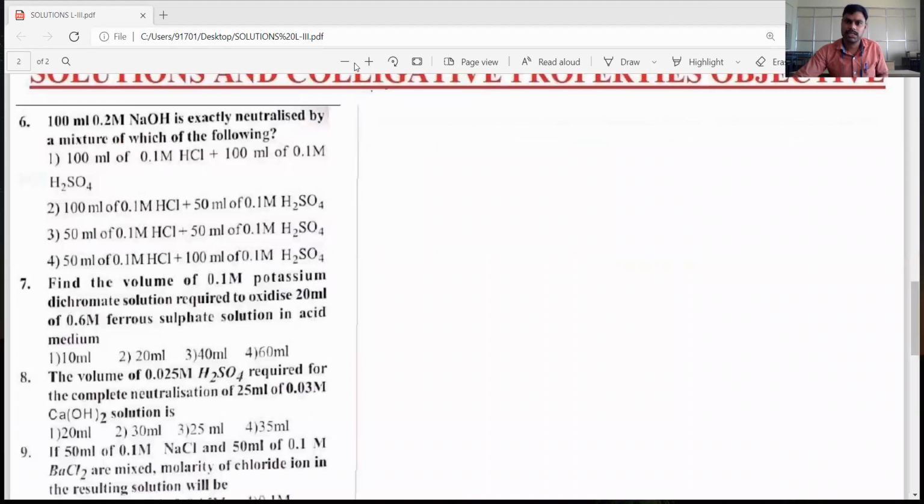The sixth question is: 100 ml of 0.2 molar NaOH is exactly neutralized by which of the following mixtures? So this question we will solve in terms of normality. For neutralization,